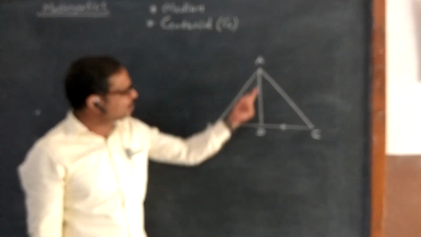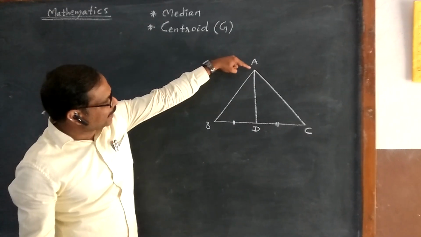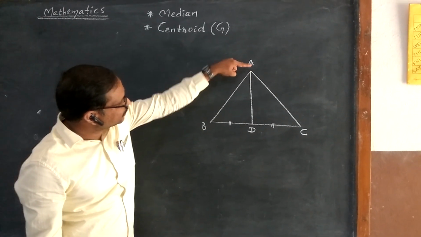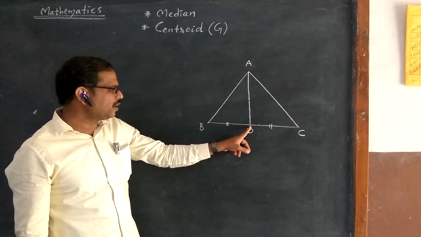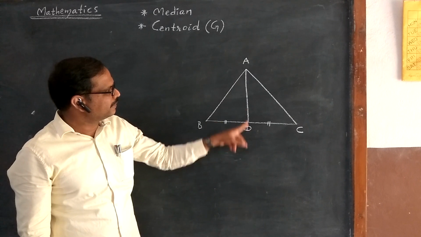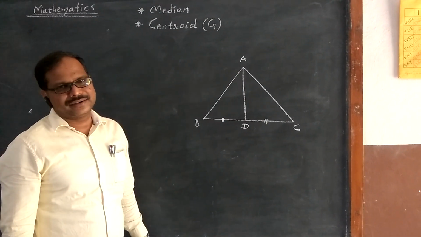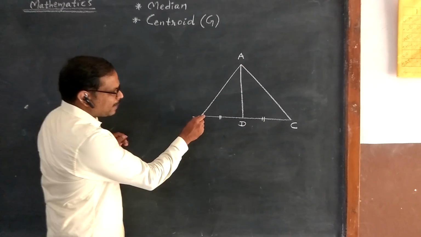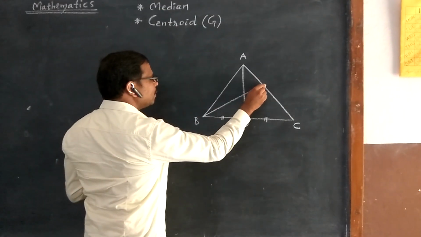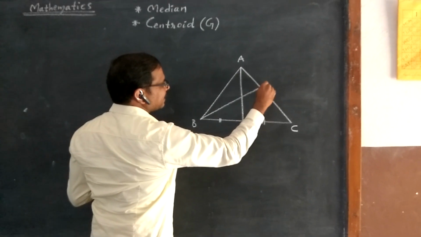AD is called median. Line segment drawn from the vertex to the midpoint of opposite side is called median. So AD is median. Similarly, from B also we can draw one median, from B to midpoint of opposite side.